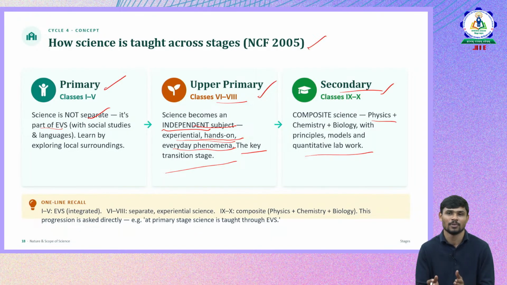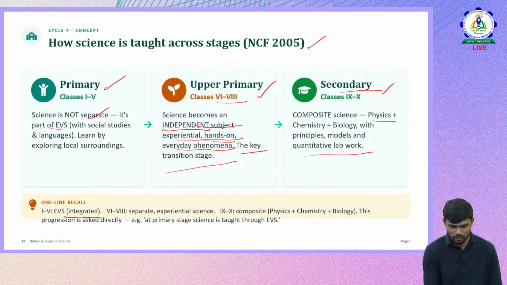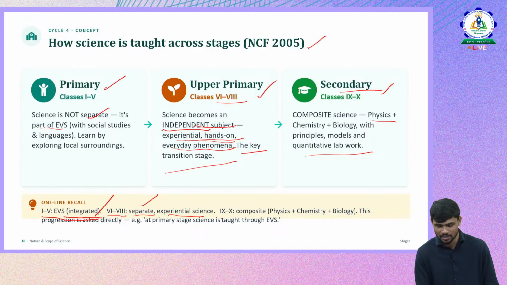So primary level, upper primary level, and secondary level. So 1 to 5 it is integrated. So when you see any question that talks about science curriculum in 1 to 5, remember integration. Then 6 to 8 it is separate, experiential. It is separate from other subjects, it is independent as we discussed, and it is experiential in nature. So 9 to 10 it is again divided into three different subjects: physics, chemistry, biology. And this progression is linked directly.